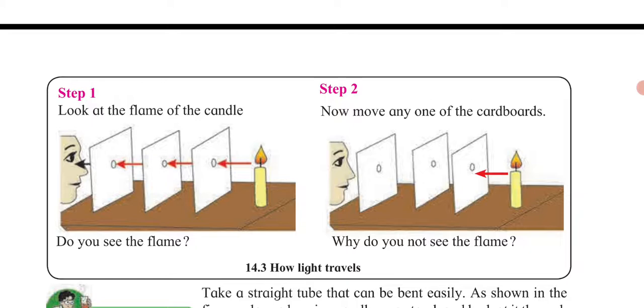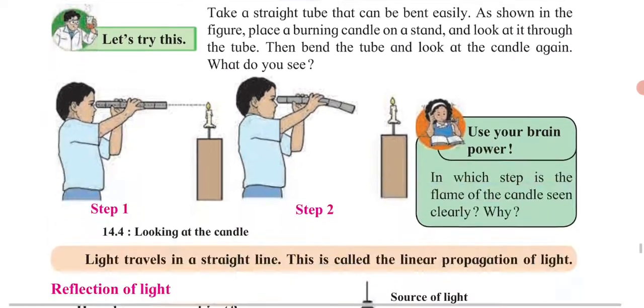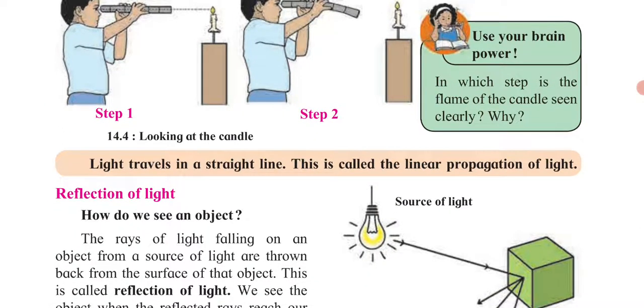Why? Because the light is traveling in a straight line, but an opaque object is coming between it, and that's why the path of that light is getting disturbed and you cannot see the light. So always remember, light travels in a straight direction. So light travels in a straight line. This is called linear propagation of light.